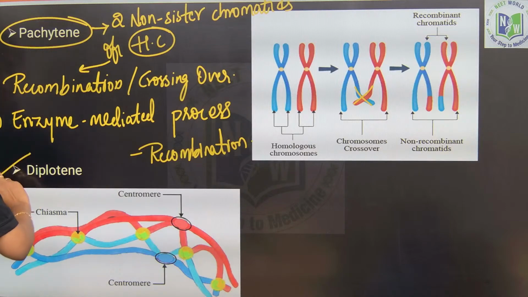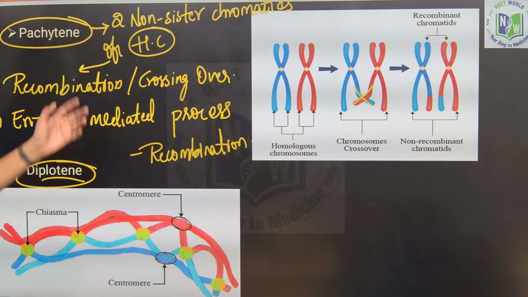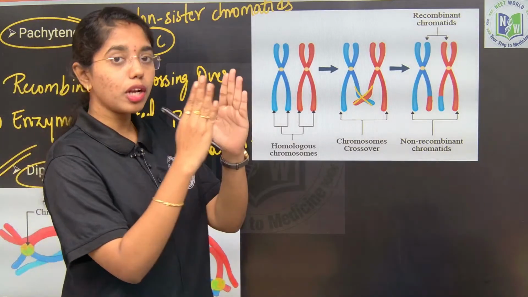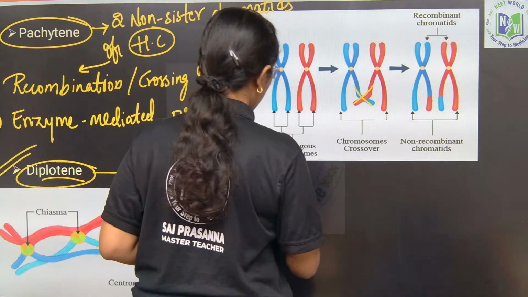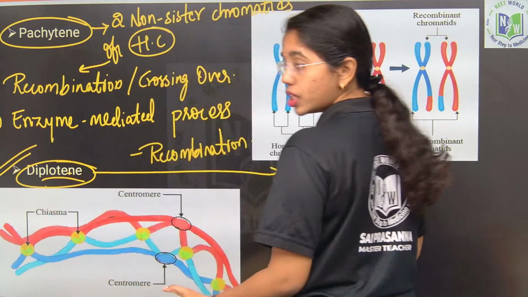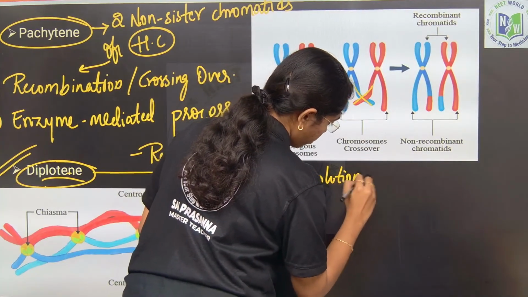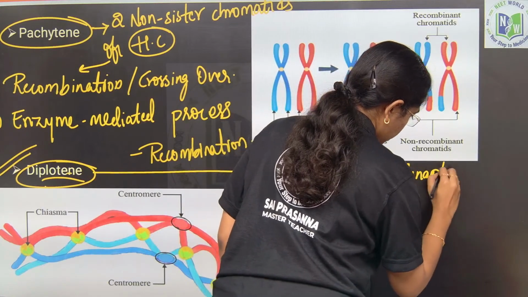Now we will move on to diplotene. In diplotene, the stage starts with dissolution of synaptonemal complex. Once recombination is done, the synaptonemal complex gets separated. Dissolution of synaptonemal complex is the beginning of which substage? Diplotene.